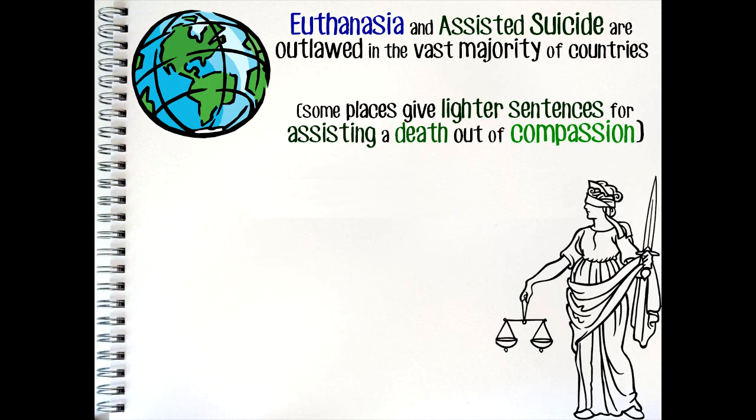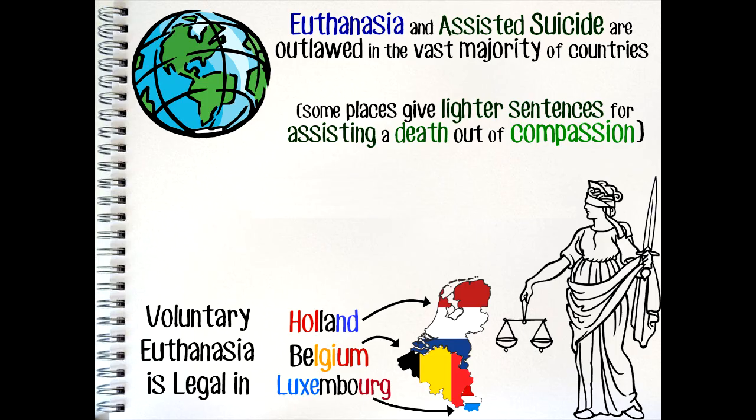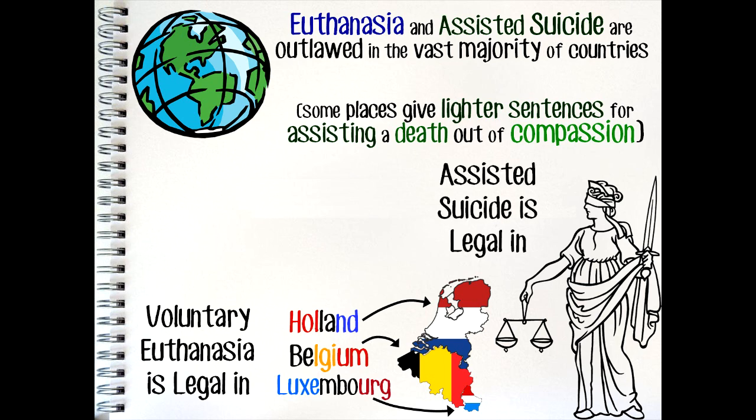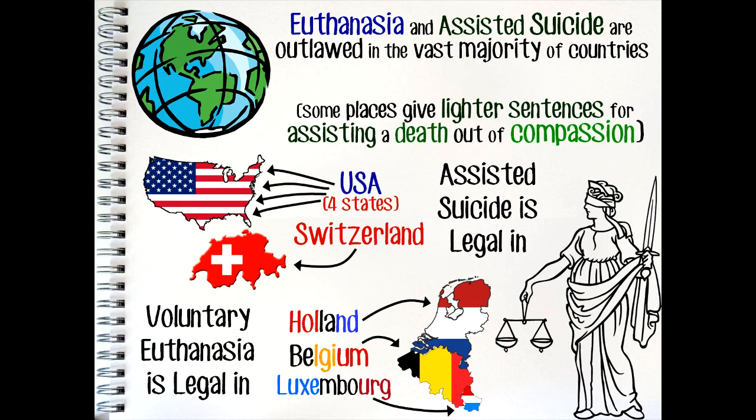Currently, euthanasia is illegal in all but a handful of countries. The most well-known exceptions are the three neighbouring European nations, Holland, Belgium and Luxembourg, which all allow euthanasia under very restricted circumstances. Furthermore, a number of other places allow assisted suicide, including Switzerland and a number of states in the USA, namely Oregon, Vermont, Washington and Montana. In the UK, the question of legalising euthanasia has been debated in Parliament a number of times in the last decade. However, as of 2013, both euthanasia and assisted suicide remain illegal under British law.